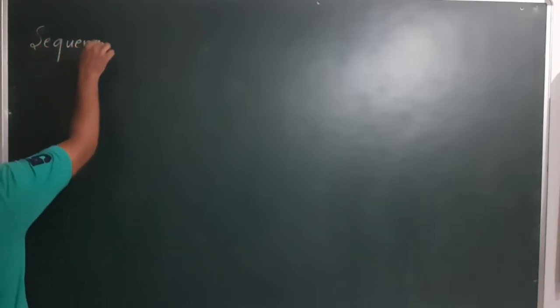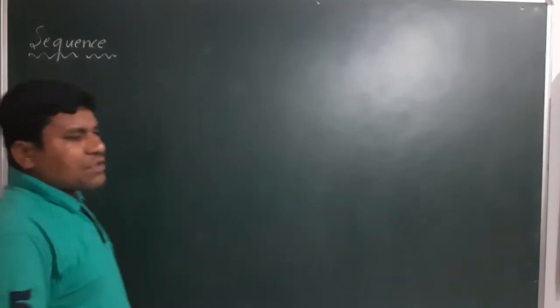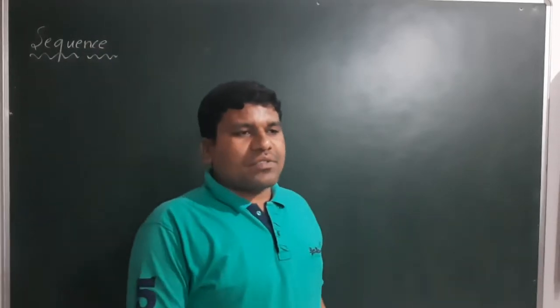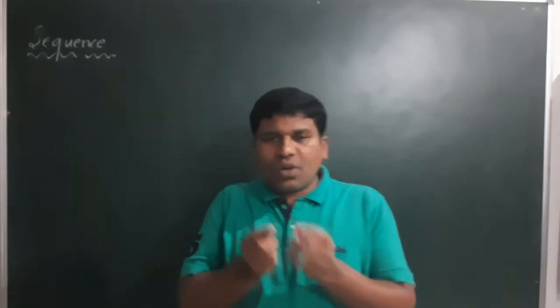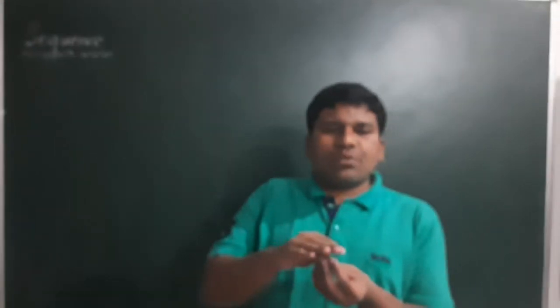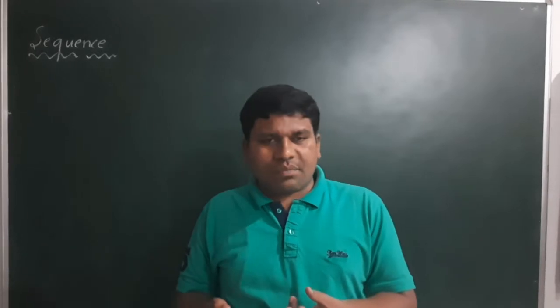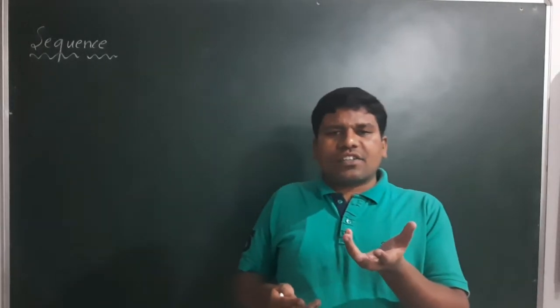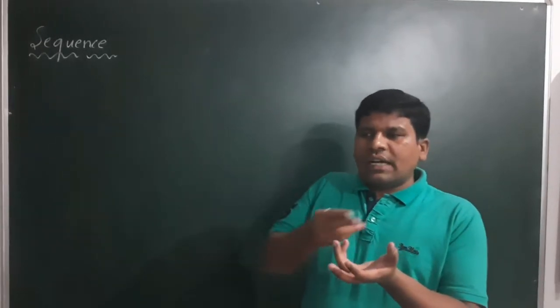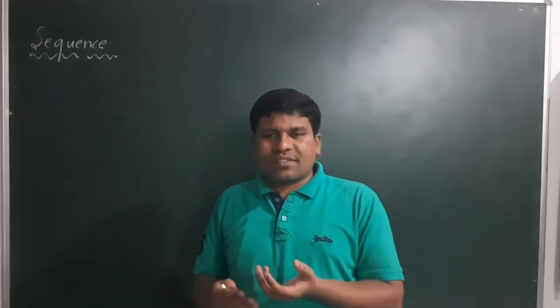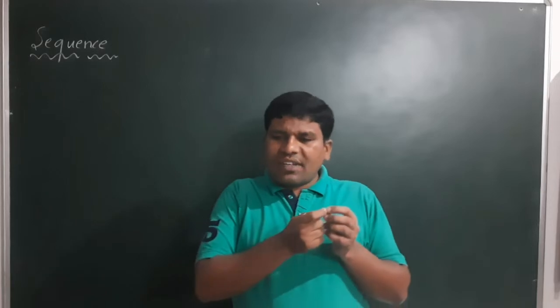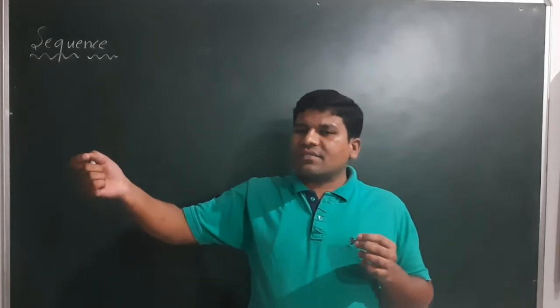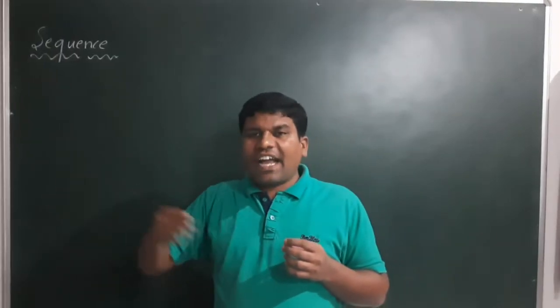This sequence concept is there for third semester of BSc students of Rani Channamma University, Belagavi. So this sequence word definition, first I would like to define by the general concept. If I say to our students that you have to form a line height wise, definitely they will form one straight line of students height wise.